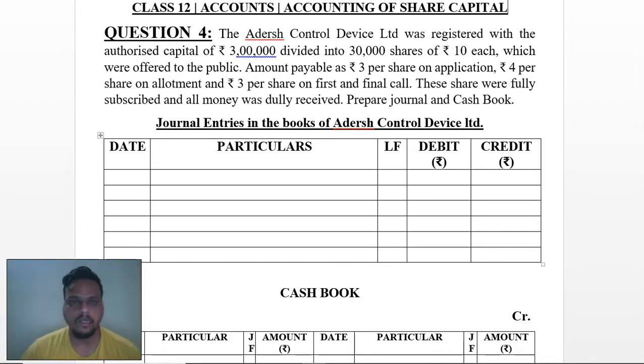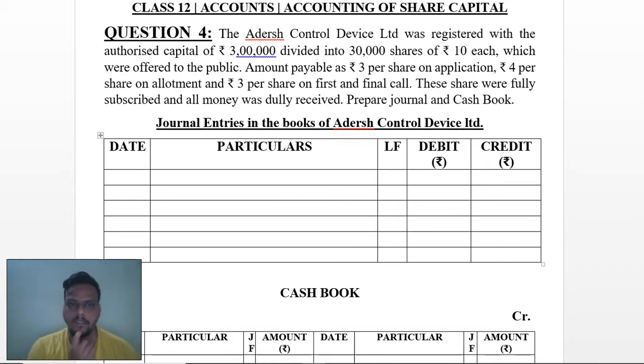And we have started our topic as accounting of share capital. In earlier videos, we have completed share issued at par, share issued at premium, and then we have seen the calls in arrears, calls in advance. Today I am going with one more topic related to simple entries. In that one thing has been added, it is known as cash book.